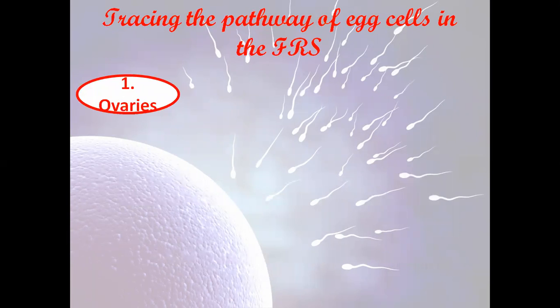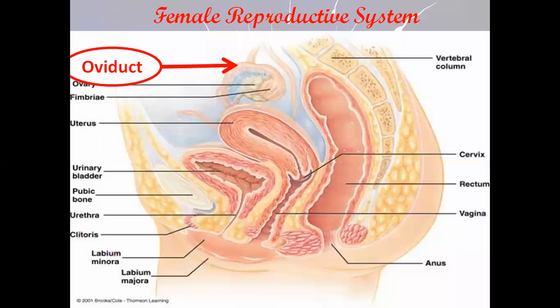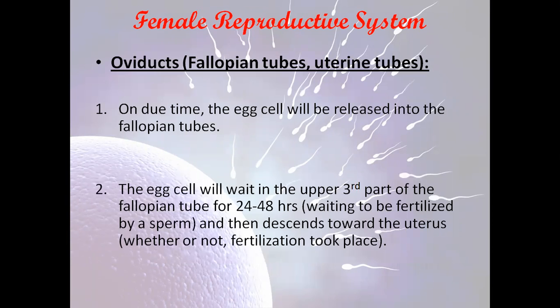So, tracing the pathway of the egg cells inside the female reproductive system, we have first the ovaries, which are the site of the production of the female gametes, the egg cells, and also we have the oviduct. Oviduct, they have another name.